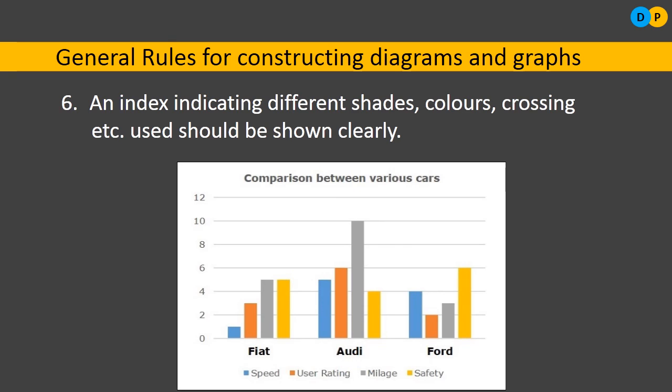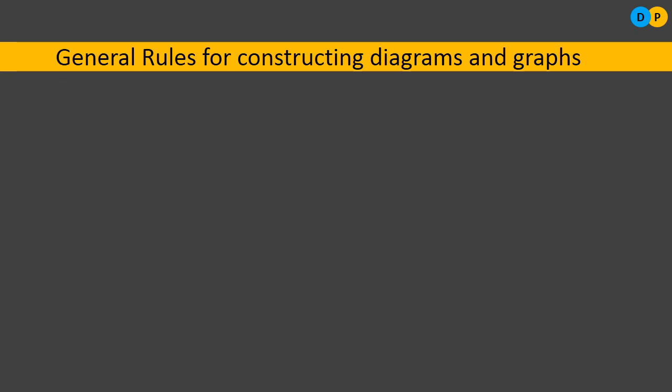That's another important thing. The next one is that it should be complete in all respects. A diagram, whether it may be an ordinary bar chart, column chart, or pie diagram, should consider all the important things, maybe the title and all the data represented in the index.